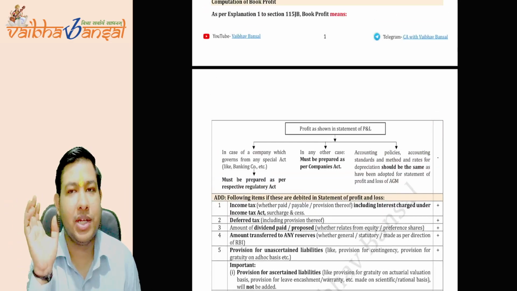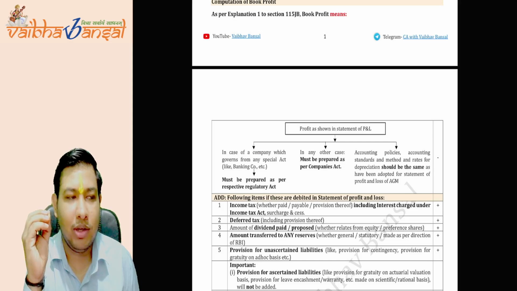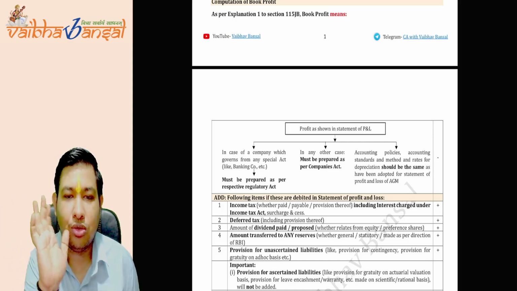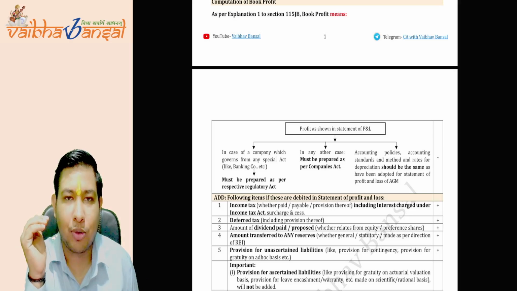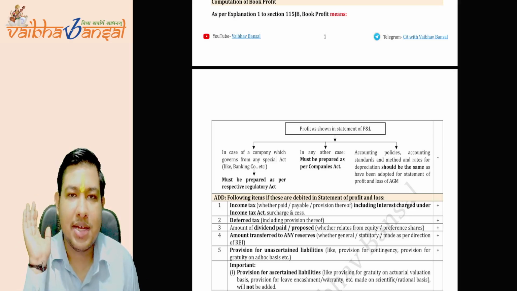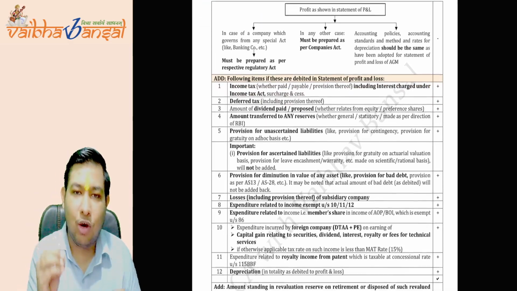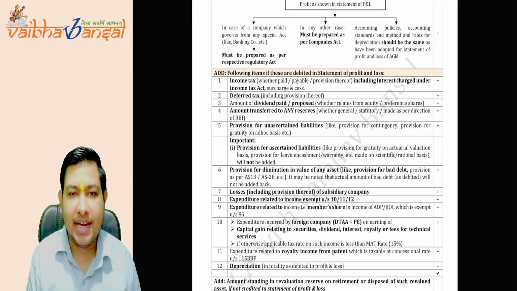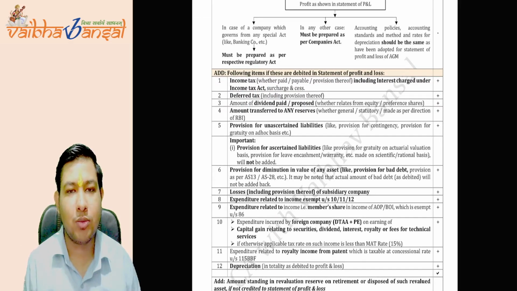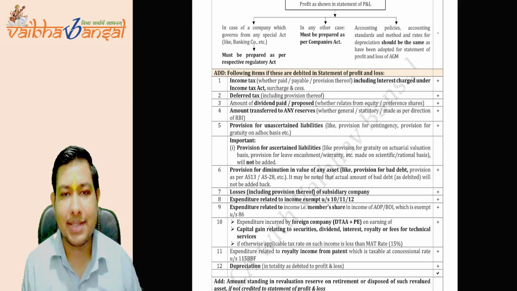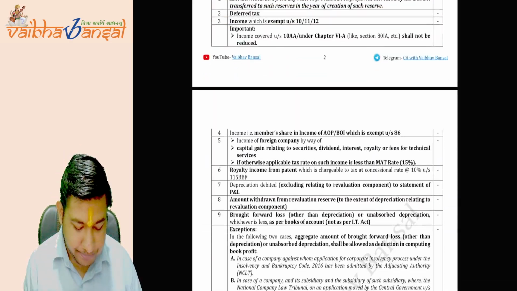After understanding the reason, you do not need to cram any of the provisions, why it is added and why it is subtracted. You will at the end be able to understand and retain what points were added and what points were subtracted, with the reason itself. Is this clear to you?